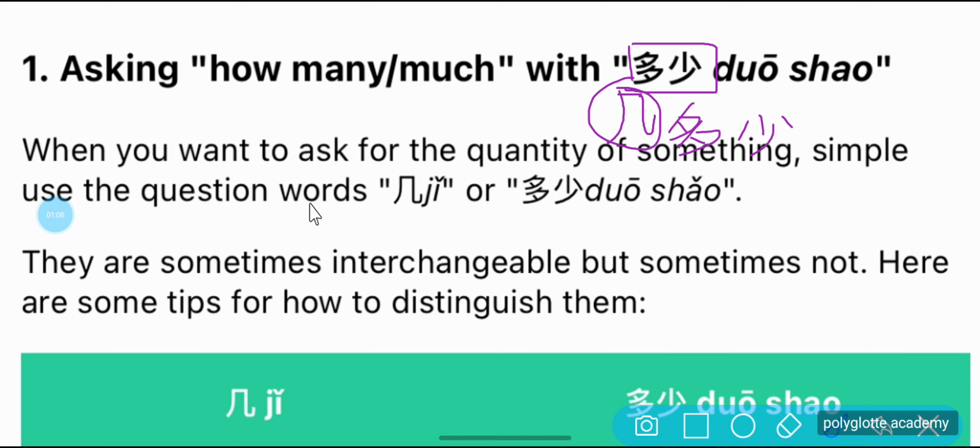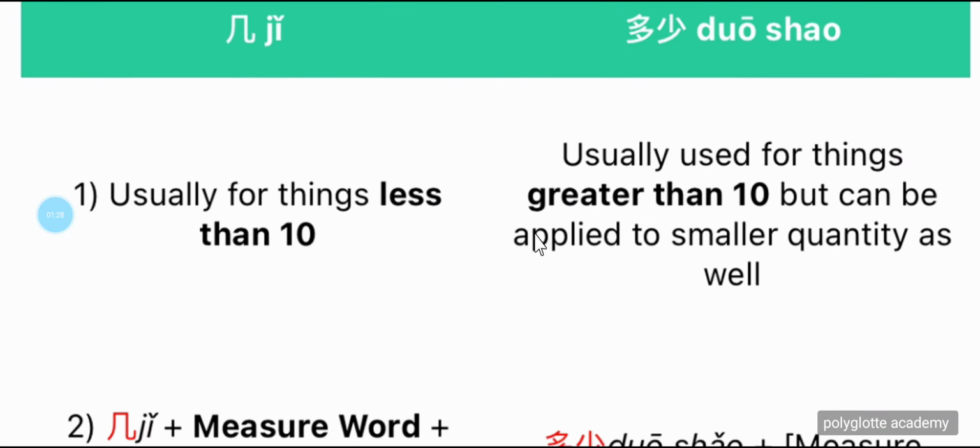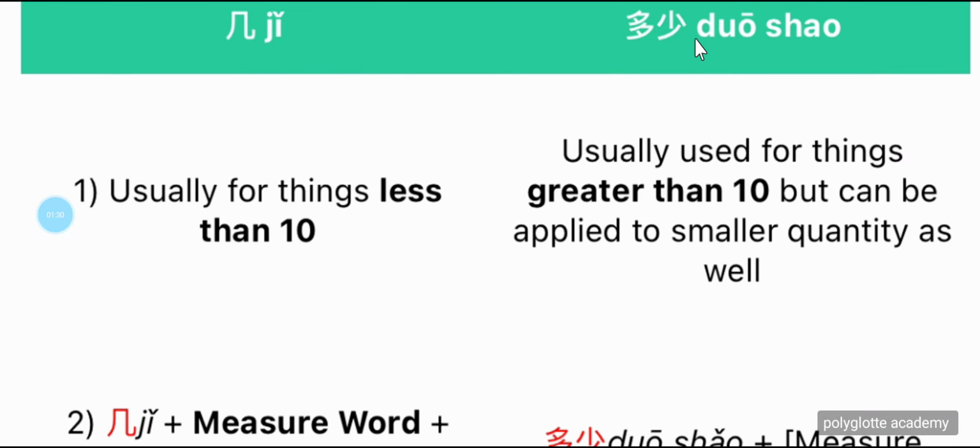Now, when you want to ask for the quantity of something, simply use the question word 几 or 多少. So the 几 comes back again. 几 or 多少. They are sometimes interchangeable, but sometimes not. Here are some tips for how to distinguish them. So, 好，继续，明白吗？我明白。Now we have 几 and we have 多少.